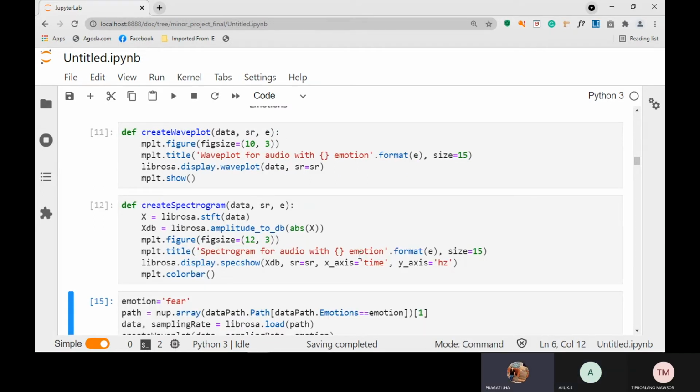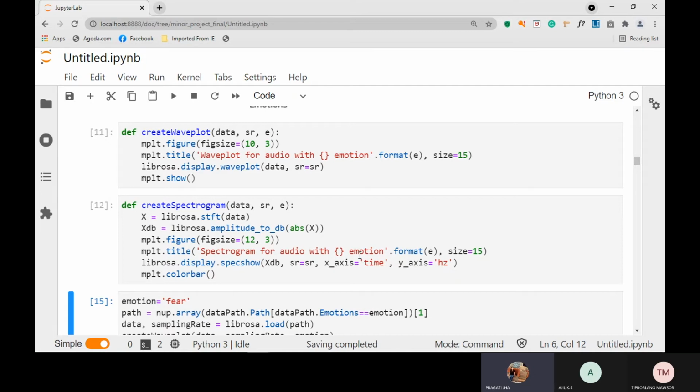Here we have added a function named create wave plot. We use it to know the pitch of the audio at the given time. Each wave plot for each function will be shown. The overall figure size is 10 by 5, and we will be using plt to show the wave plot.